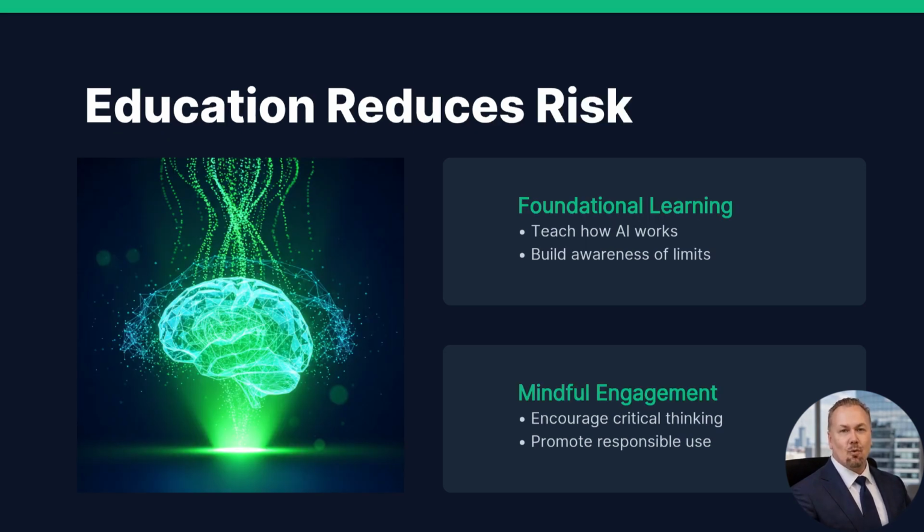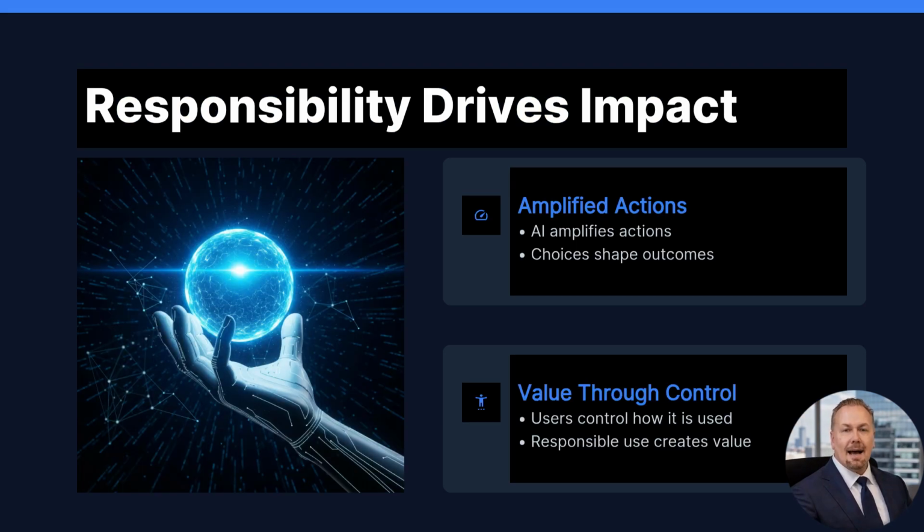Education plays a key role in reducing risk. When people understand how AI works and its limitations, they can use it more effectively and responsibly. AI amplifies what people do. The choices users make determine the impact. Responsible use leads to positive outcomes and long-term value.